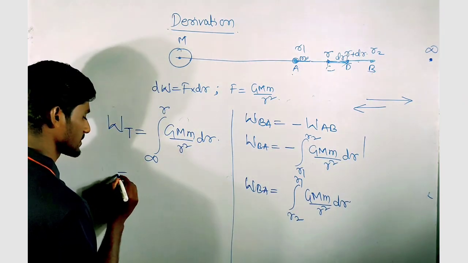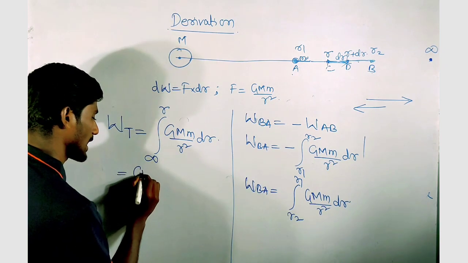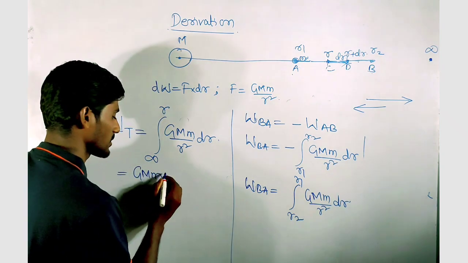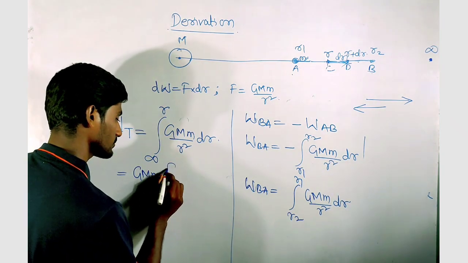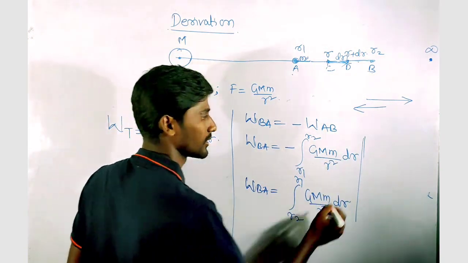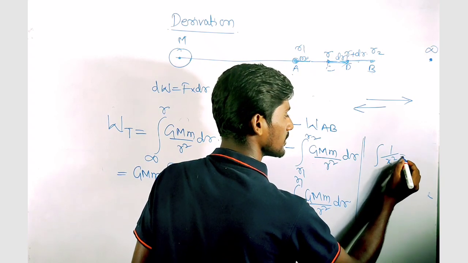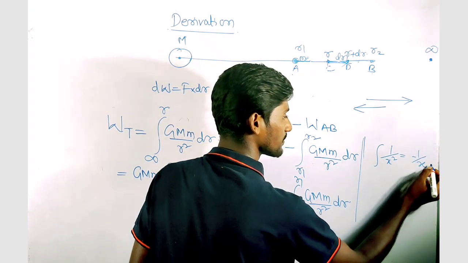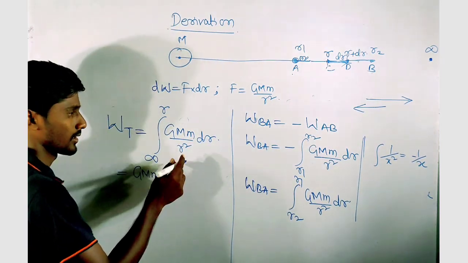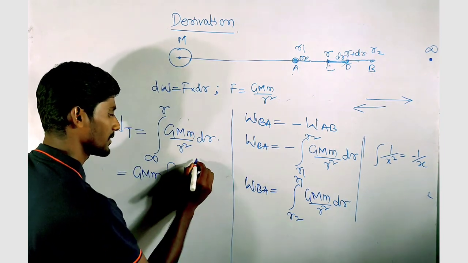So on integrating this, I will get G capital M small m. These are constants, so I am just taking them out of the integration. Integration of 1 by x square is minus 1 by x, so integration of 1 by r square is minus 1 by r, with limits from infinity to r.